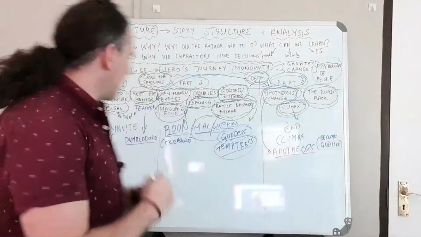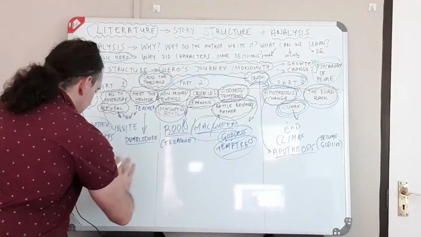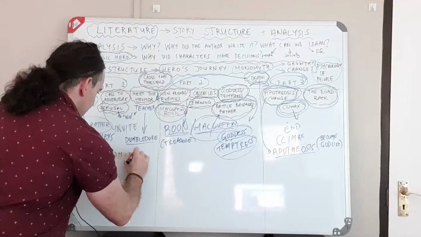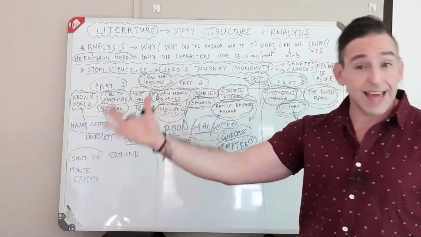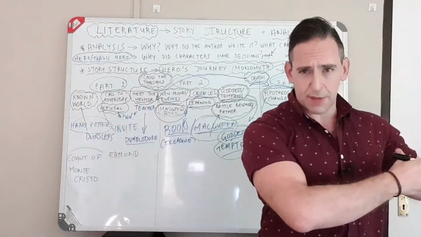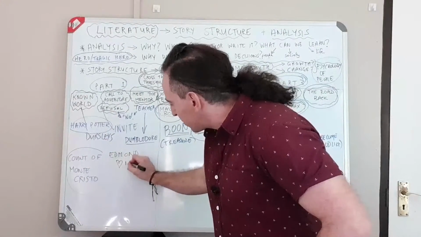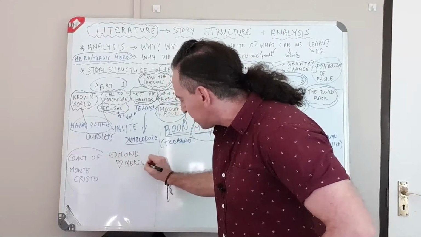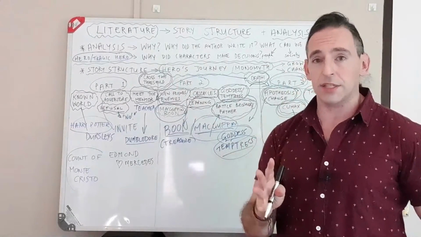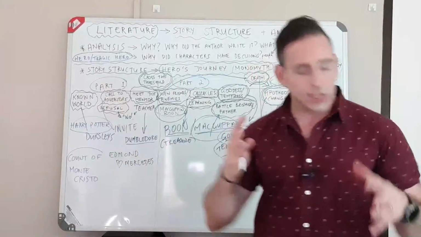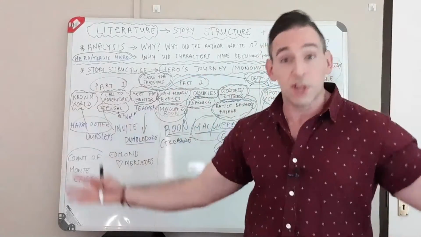At the beginning, we meet a character called Edmund. And Edmund is a nice guy. He's a really, really nice guy. He's going to become a captain of a ship. We're talking about something that happened 200, 300 years ago. He is in love with the character called Mercedes, not the car. All right, he's just really a very nice guy. And that's the world that he lives in. That's his known world. He's going to be a captain of a ship. He's got a woman that he loves. Life is going to be great for him.